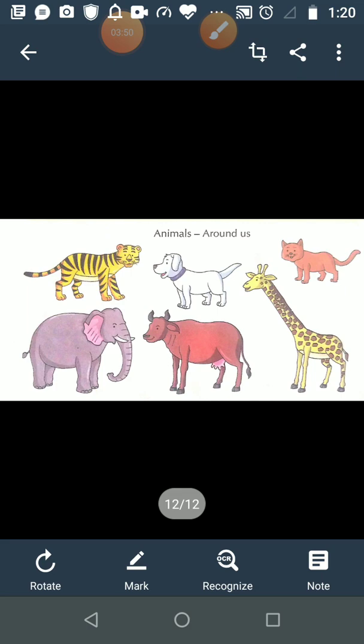We get the energy when we eat food. So from where are we getting the food? We are getting this food from the plants.